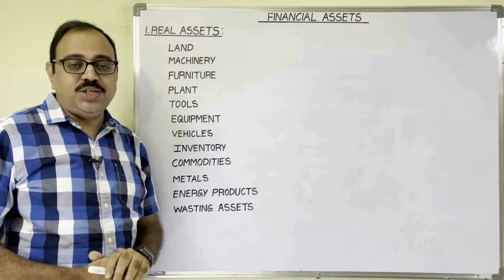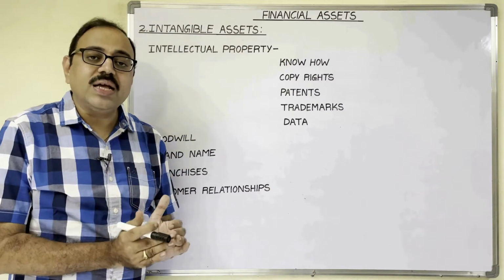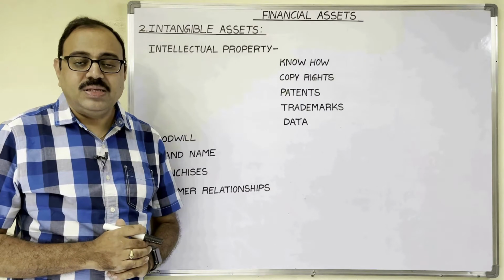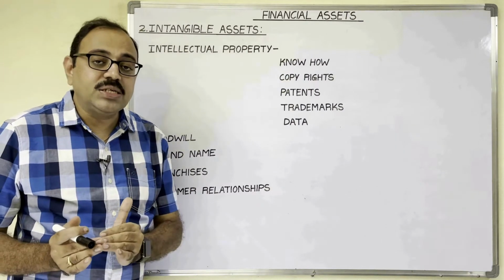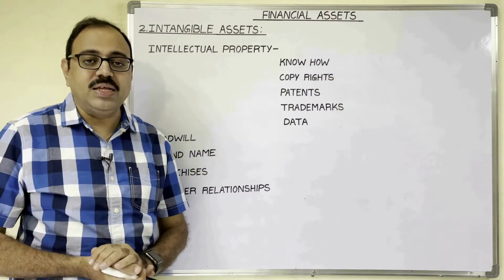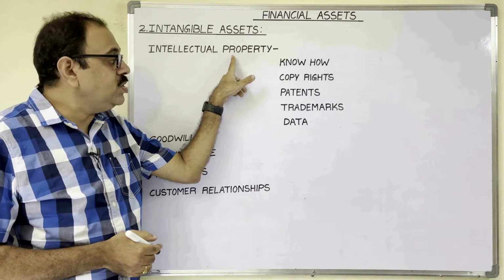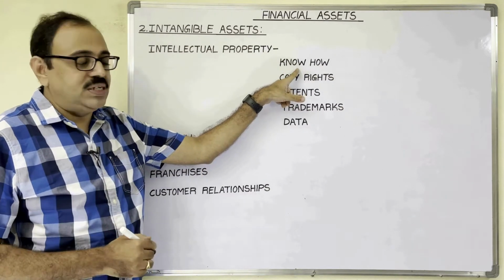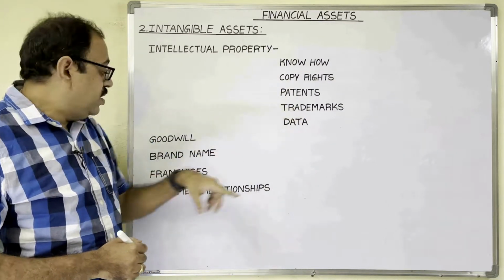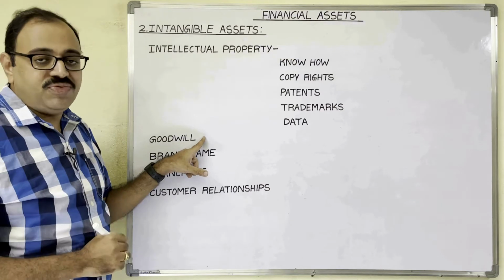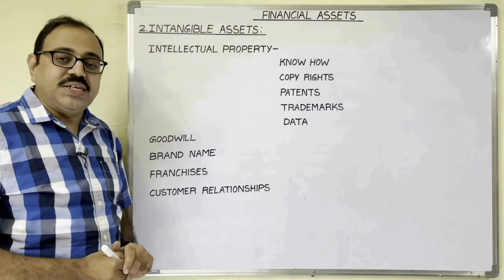Next one, intangible assets. Intangible assets are not physical in nature, which means you cannot touch them and you cannot see them. Some intangible assets are created by the business, and some are purchased by the business from others. Examples are intellectual property, which includes know-how (technology), copyrights, patents, trademarks, and data. Then goodwill, reputation of the organization, brand name, franchises, and customer relationships.